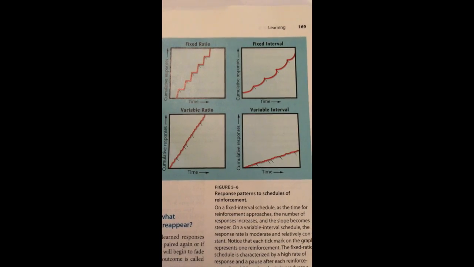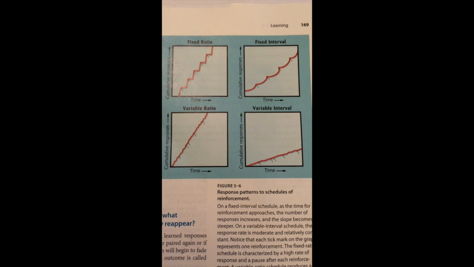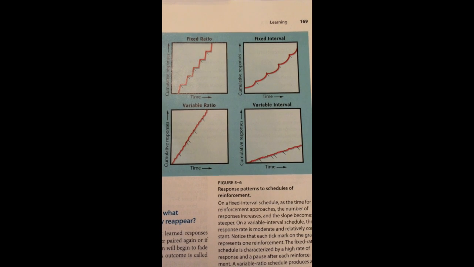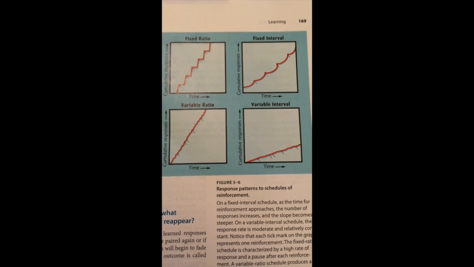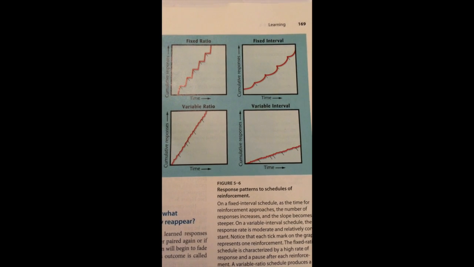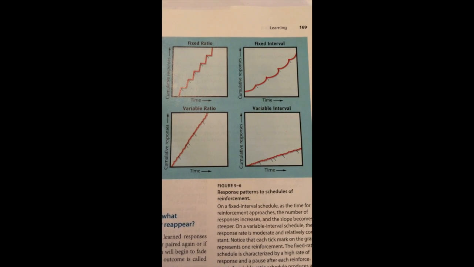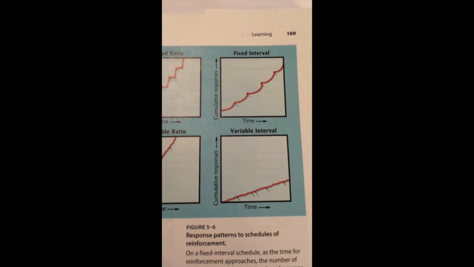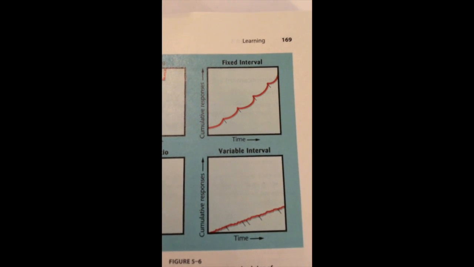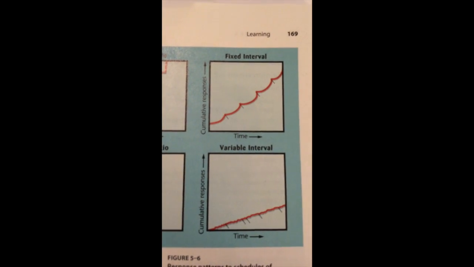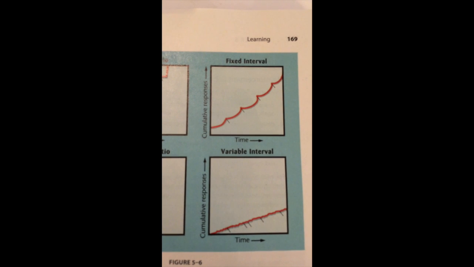Now let's jump into something called the cumulative record and look at what happens. This figure from page 169 in your textbook shows the cumulative record displays of what happens if you use one of 4 different types of schedules of reinforcement. Now let's focus on how prediction plays out, particularly in one of them, the fixed interval schedule in the upper right-hand corner. A fixed interval schedule occurs when an animal is placed on a schedule of reinforcement where the lever that he's going to press, let's say, to get food, becomes active maybe every 30 seconds.